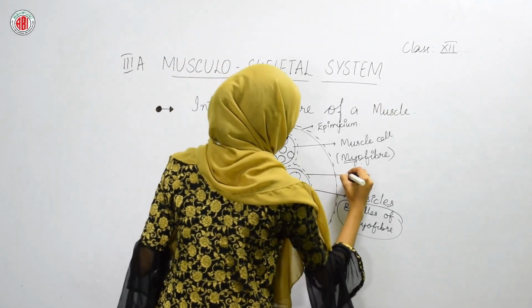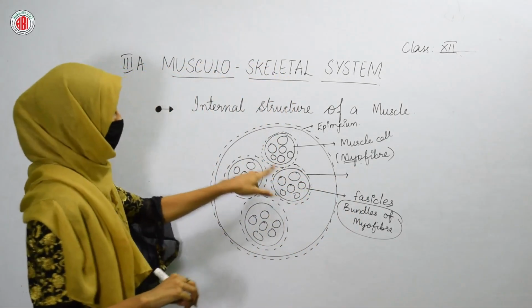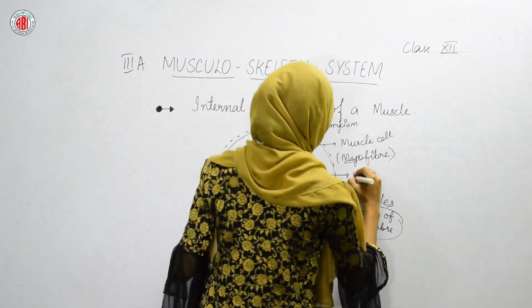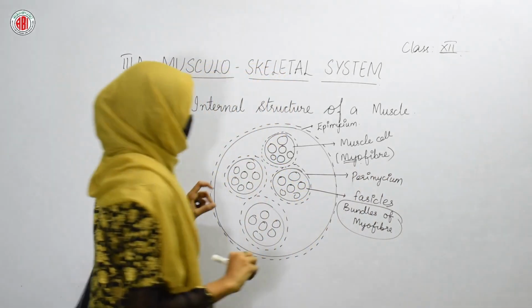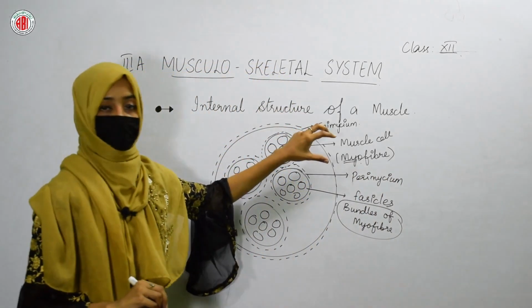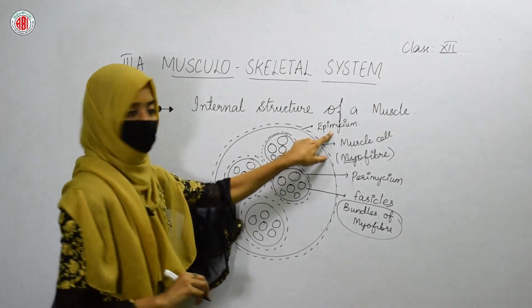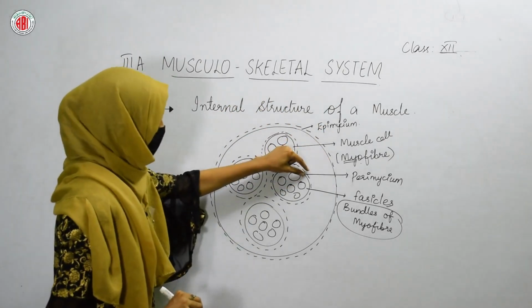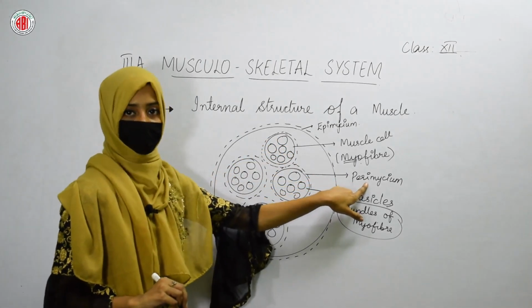And this type of surrounding which is present around the myofiber, we call perimysium. The connective tissue which is present around our muscle is called epimysium. The connective tissue that surrounds the myofiber is called perimysium.